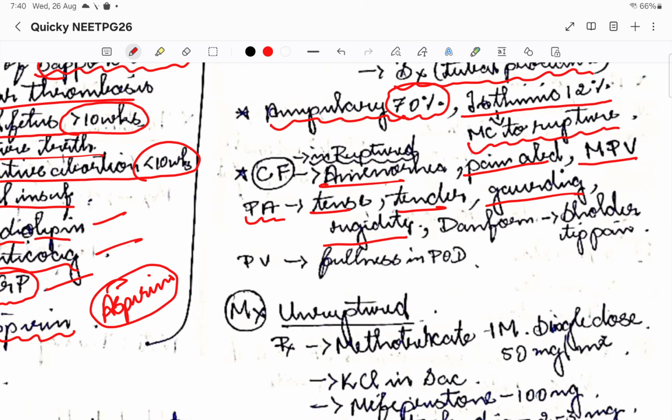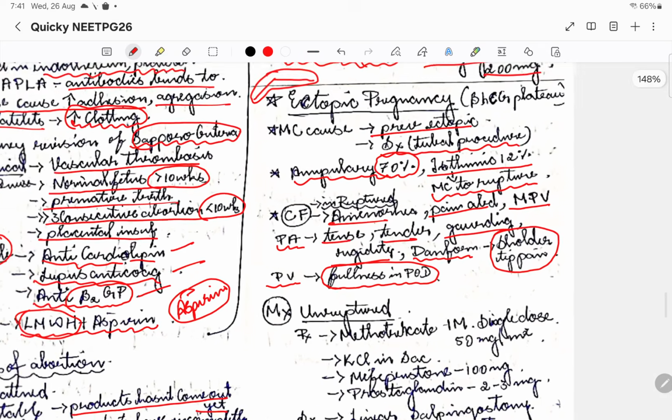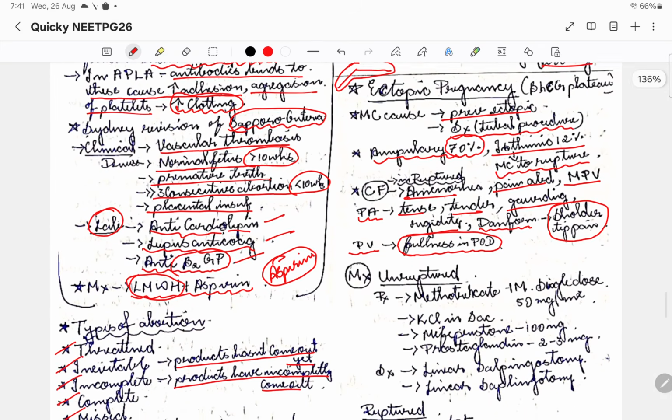There is something known as Danforth sign, which is shoulder tip pain with respect to ruptured ectopic pregnancy. Please remember this, shoulder tip pain will be there. On per vaginal examination, POD fullness will be there. These are the signs of ectopic pregnancy.